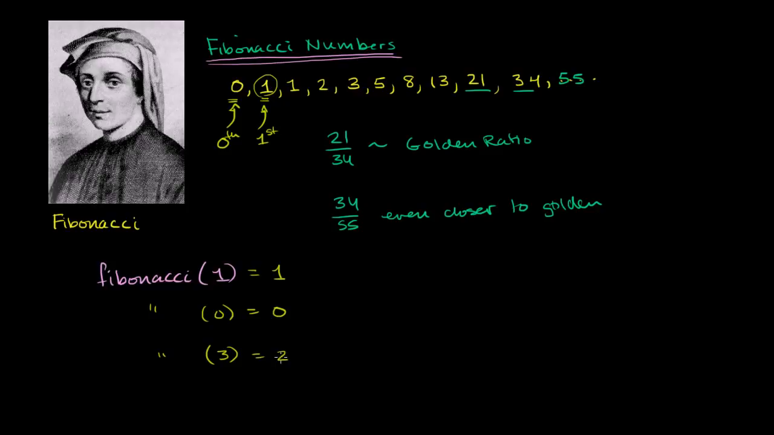It should return 2. Fibonacci of 5 should return 0, 1, 2, 3, 4, 5. It should actually return 5. And what I want you to do is write a function so we could put in any argument over here, and it'll return that term of the Fibonacci sequence.